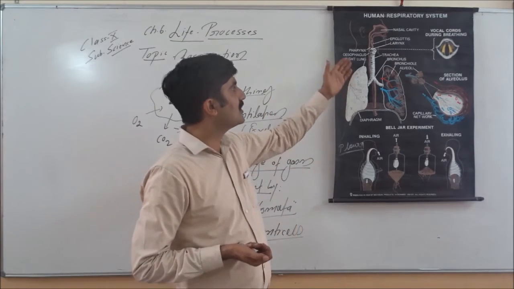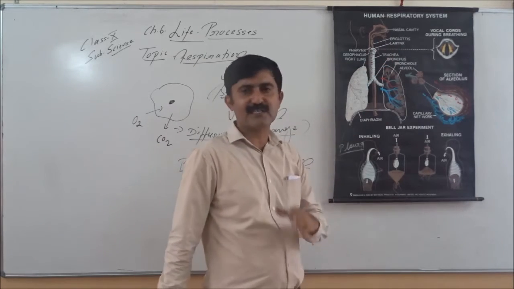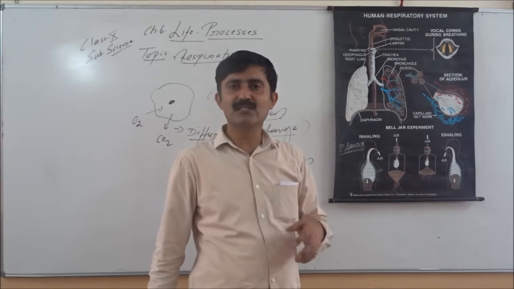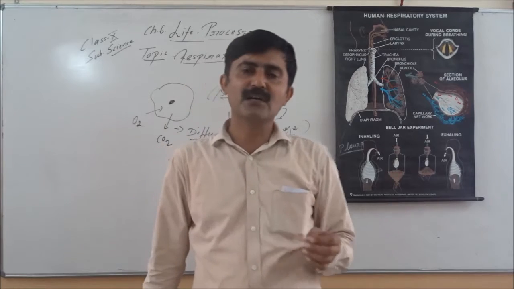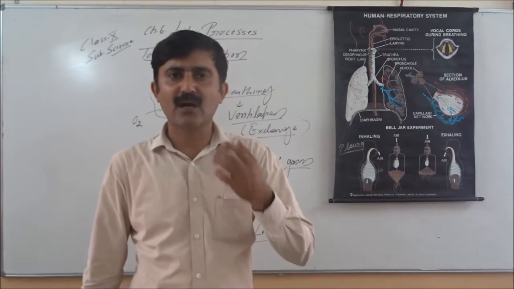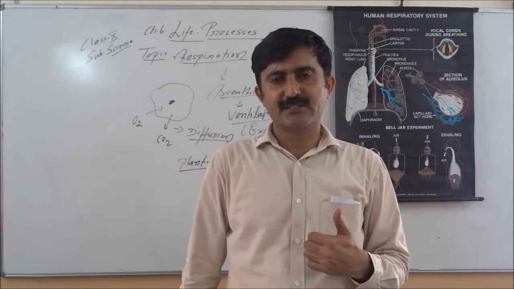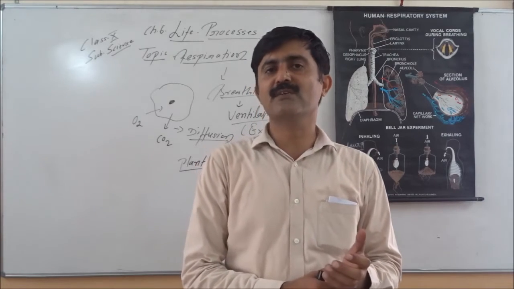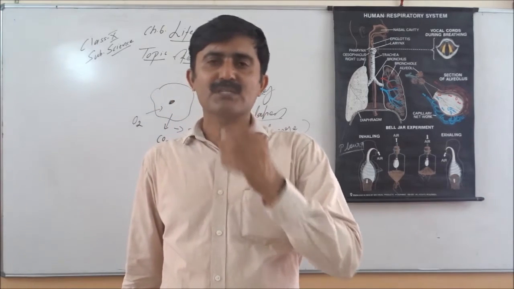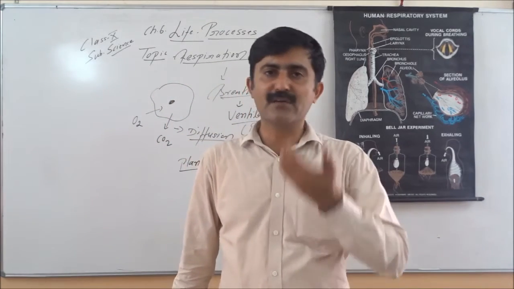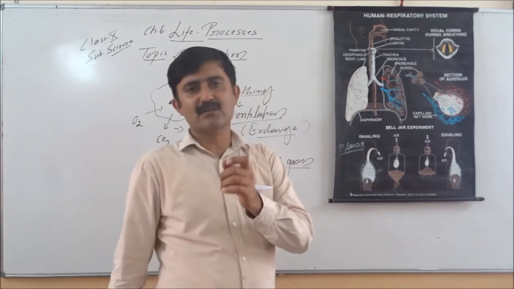So let's look into the different parts of the respiratory system. We have nostrils. Nostrils open into the nasal cavity, where there is presence of mucus and hairs. This mucus and hair help in filtration of air. Dust particles and fiber particles which enter with the air are not allowed to enter our respiratory tract because of the mucus and fine hairs. The nasal cavity always remains moist, so this also helps in cooling the air which enters our respiratory tract.